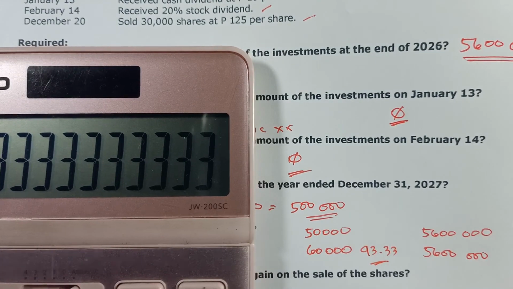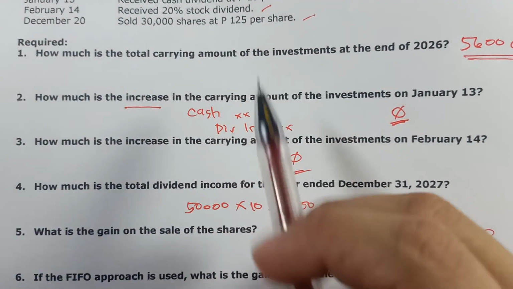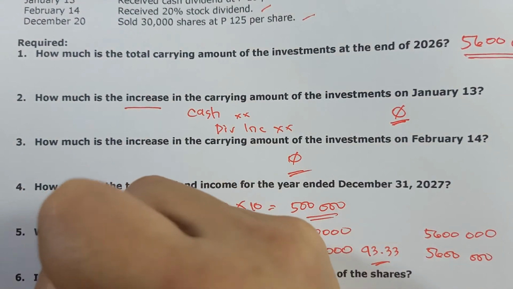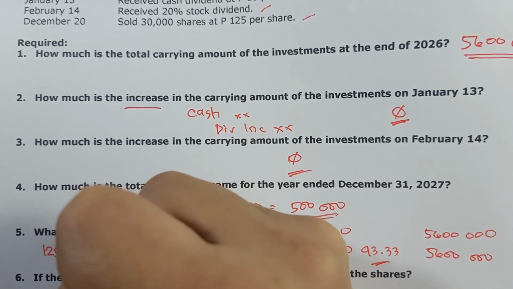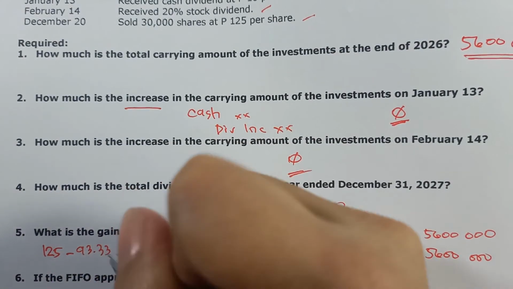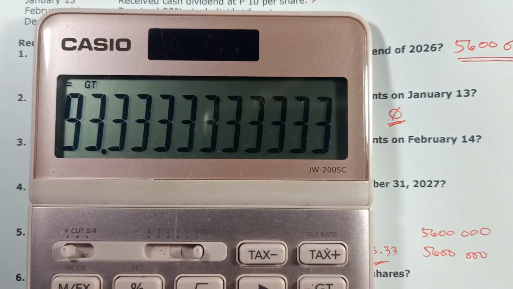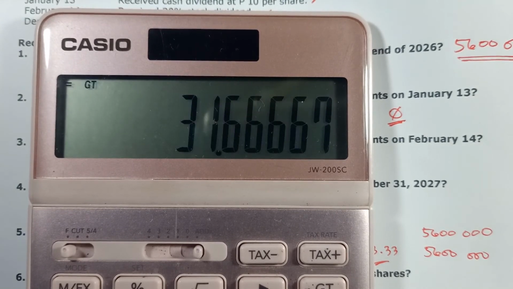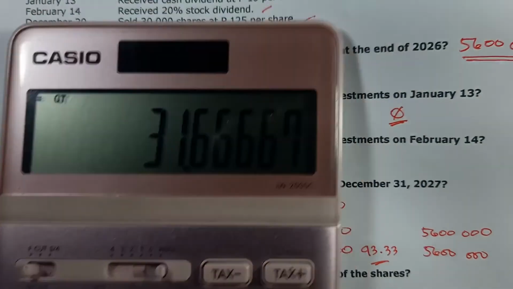We're good. Magkano nating binibenta? Binibenta natin at 125 pesos. Ang puhunan natin is 93.33. So, magkano yung ating gain? 125 minus 93.33, or this is equal to 31.67.